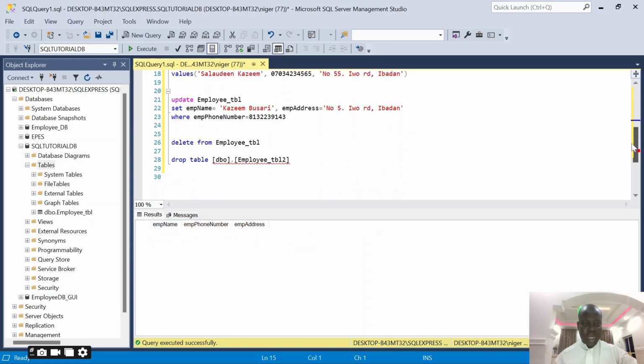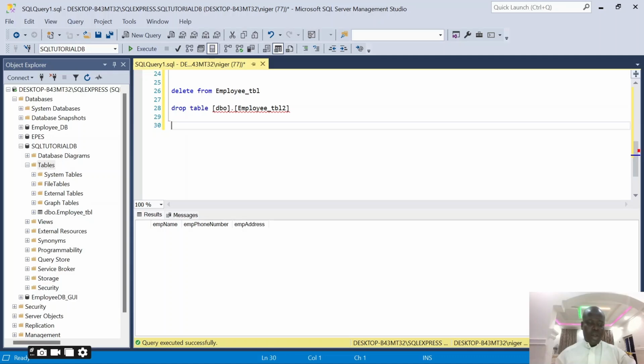So there's another command I can use, which is called alter. I can use this statement to alter my table. What am I altering? Alter table. Which table do I want to alter? I want to alter this table.